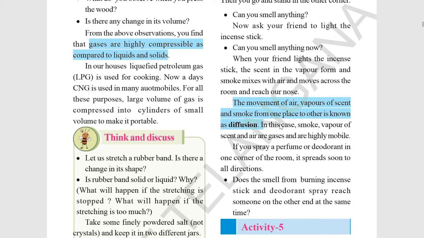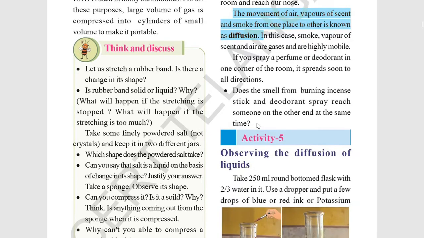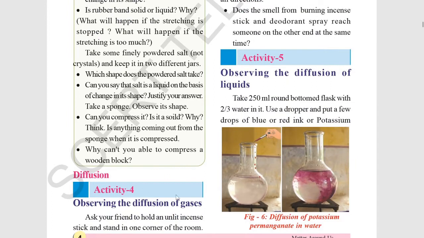We can use a perfume, deodorant or any scent stick, so that when we light a scent stick or spray a perfume bottle or a deodorant, we can smell it all over the room. So what process has taken place? The particles present in the scent stick, perfume or deodorant spread all over the room with the air present in the room. So that's why we smell the scented stick. Now, diffusion in gases is over.